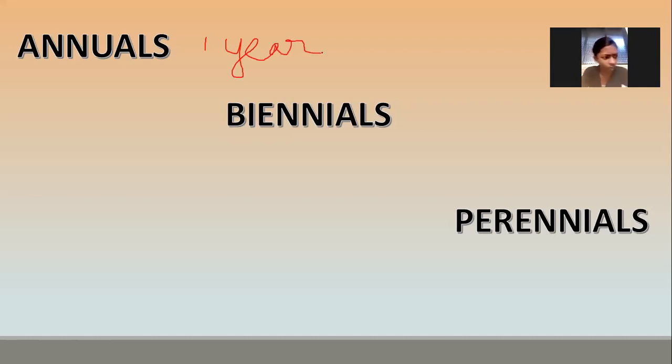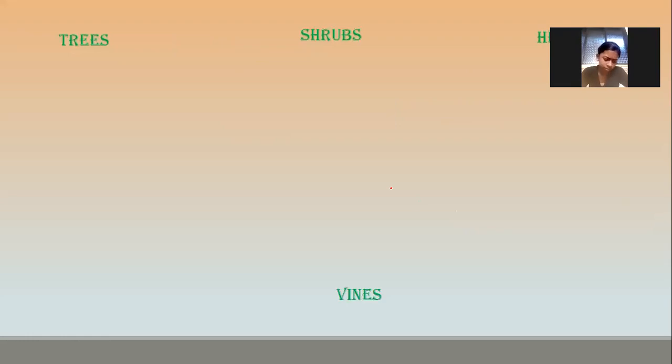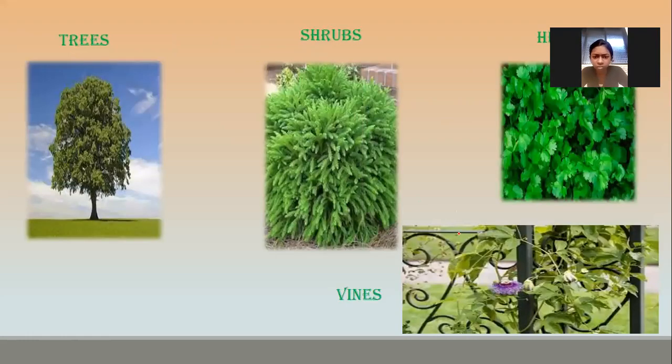And what is the meaning of biennial? They complete their life cycle in 2 years. So bi means 2. Biennial means they complete their life cycle in 2 years. So what is meant by perennials?